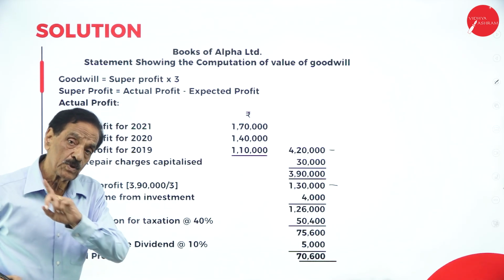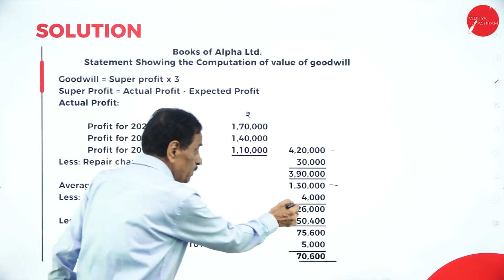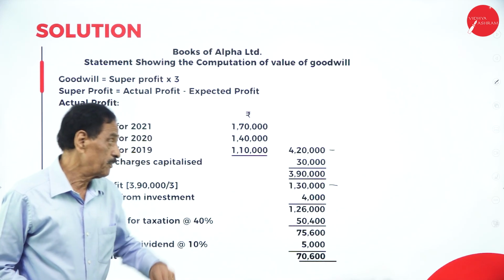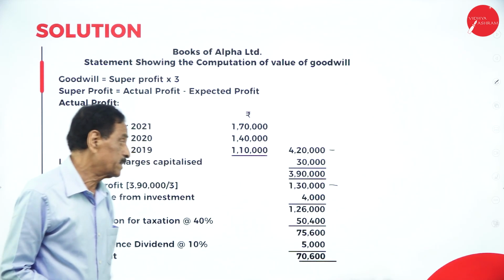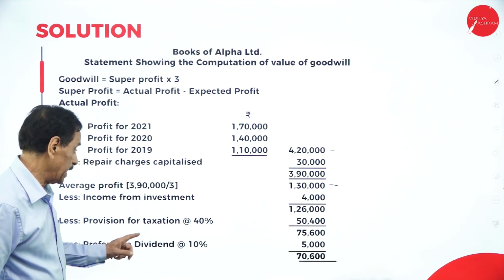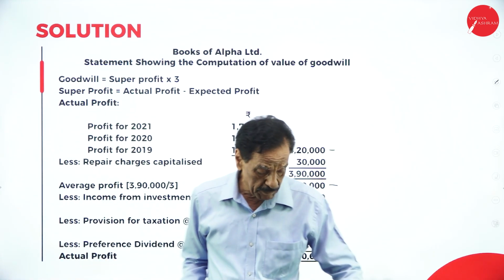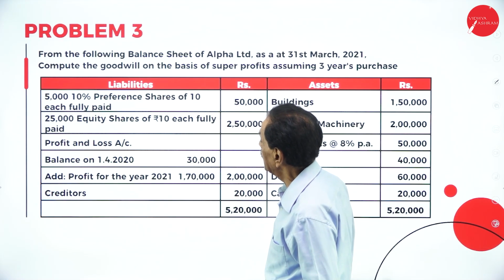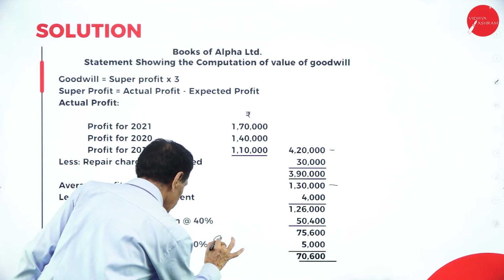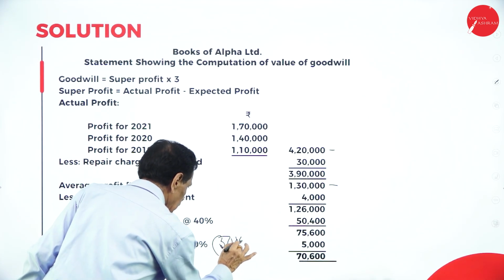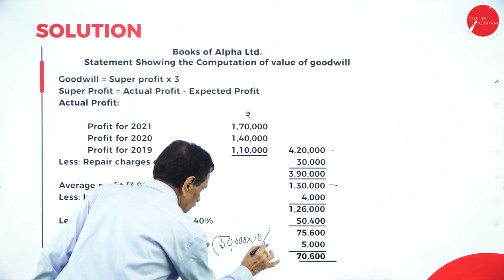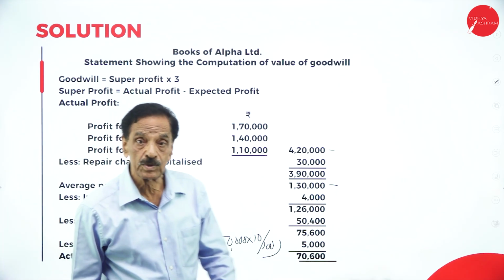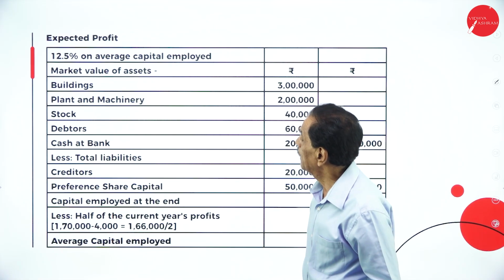Income from investment is non-business income. Deduct 4,000, it is 1,26,000. 40% of that works out to 50,400. The balance is 75,600. Preference dividend at 10% on preference share capital. What is your preference share capital? You see that 50,000 is there. What's the percentage? 10%. This is 5,000. Actual profit becomes 70,600. Then come back here.